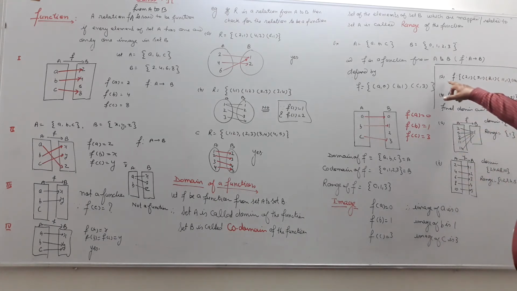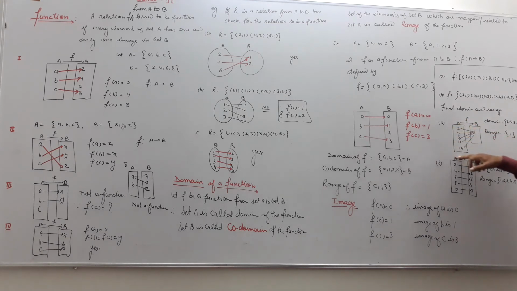Again, A is a set with relation, a function whose elements are (2, 1), (5, 1), (8, 1), (11, 1) and (14, 1)। Find its domain and range। First you draw the arrow diagram, 2 is related to 1, 5 is related to 1, 8, 11 and 14, all the elements related to 1। Domain is 2, 5, 8, 11 and 14। And what about its range?